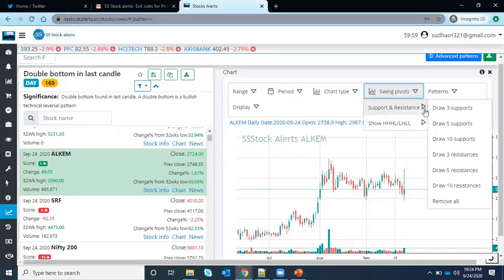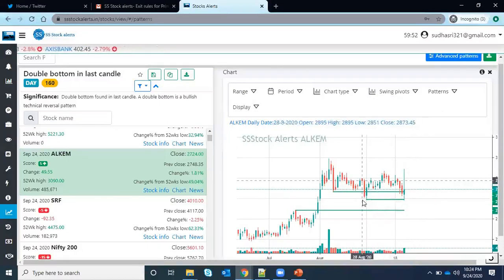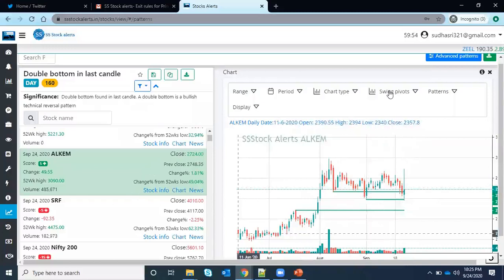If I want to see, I can just say supports. Okay, so here if you see, both are touched, but it is within a less period. That is up to you. You can consider this as a double bottom with the less period. But basically the double bottom will find all the bottoms, whether it is a shorter one or a longer one. So you can find any things over there.